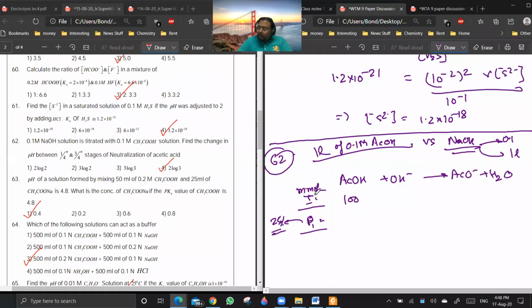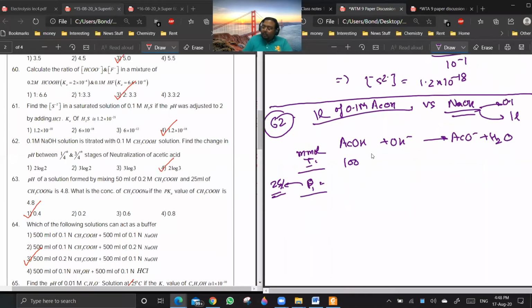So 25% neutralization means for 100 millimoles of acid, how many millimoles of OH minus you have added? 25 millimoles? Yes or no?